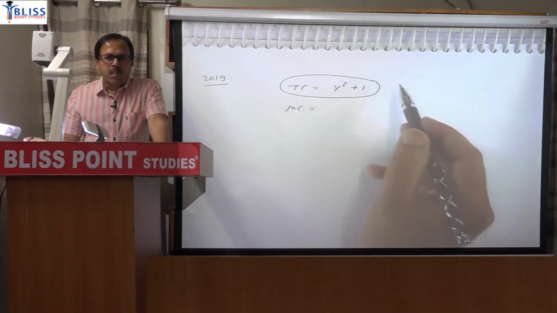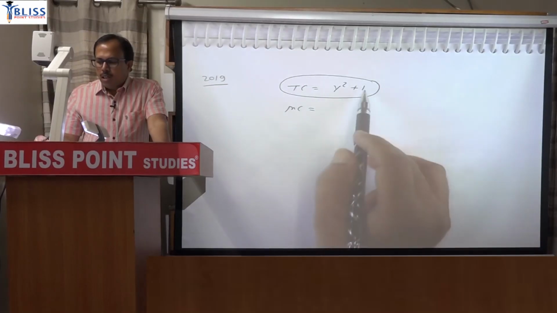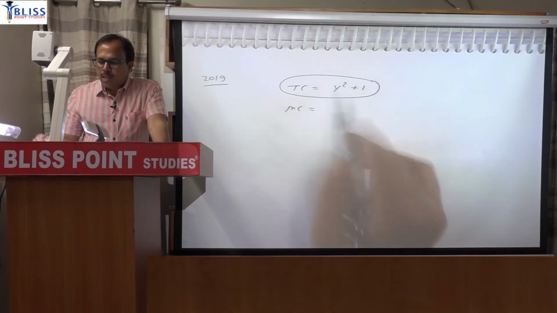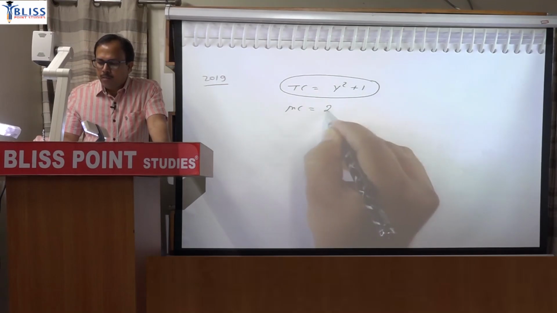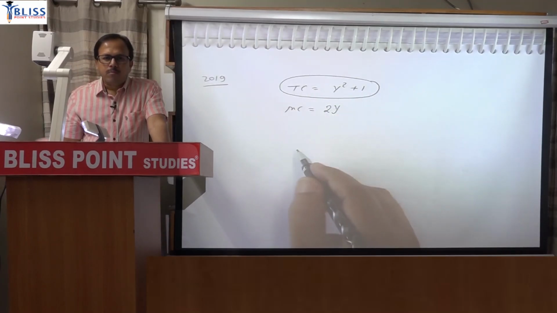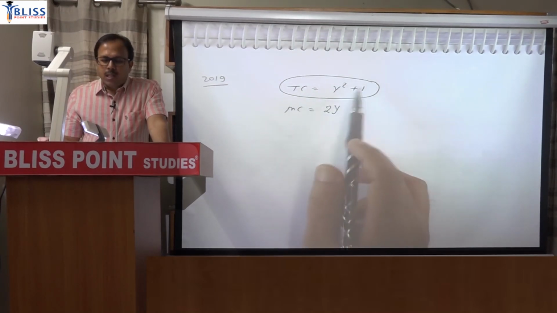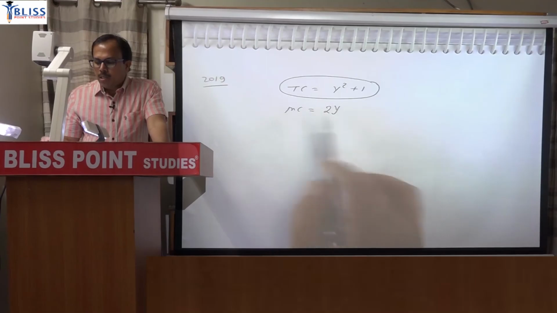If you don't know basic differentiation, that is not a big problem. There are not many questions and you just require that elementary. Differentiation of this constant term will be 0, and when you differentiate y square, multiply by the power and reduce the power by 1. Just use basic differentiation, nothing more is required. So marginal cost is equal to 2y.